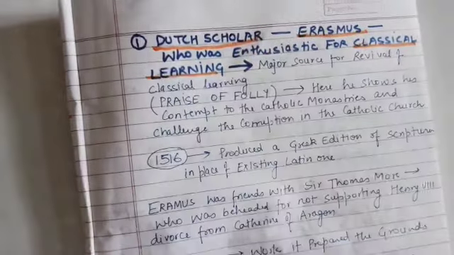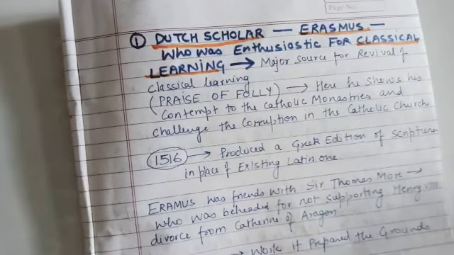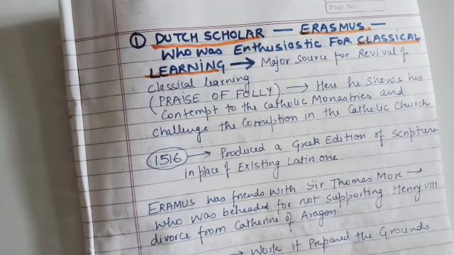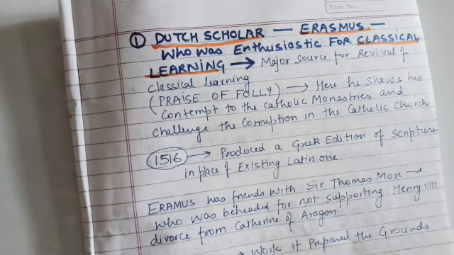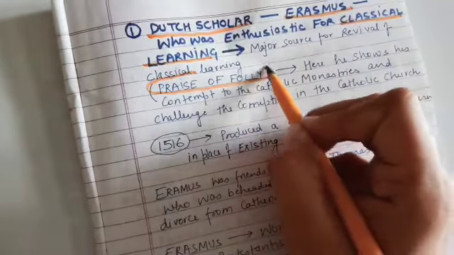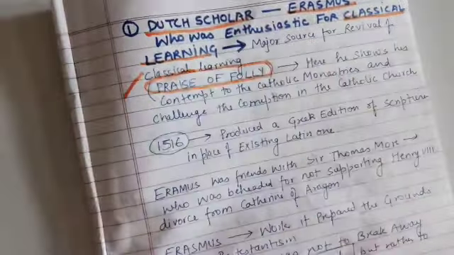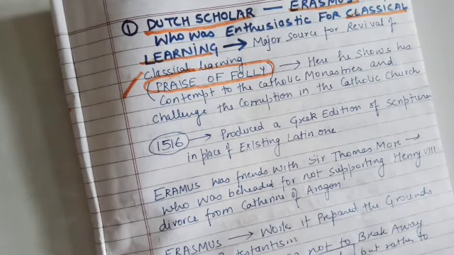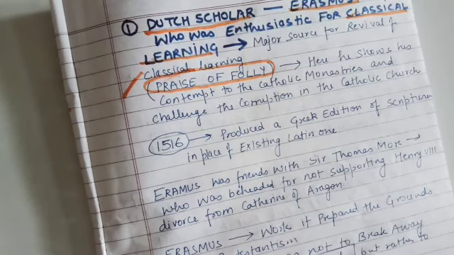So जो हमारे Dutch scholar थे Erasmus, he supported this Act of Supremacy, and Erasmus जो थे, he was very very enthusiastic about the concept of classical learning, right? And he wanted the classical learning to be revived back, and this is what led to Renaissance, reviving back the classical learning, right? And he wrote all this in his work Praise of Folly. Remember Erasmus' work Praise of Folly, right? Here he shows his contempt to the Catholic monasteries and challenges the corruption in the Catholic Church.